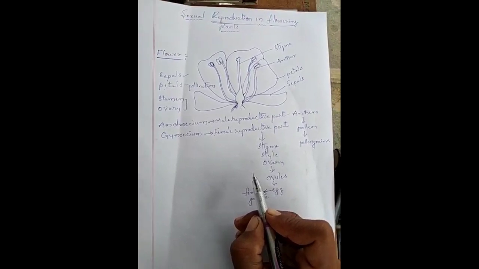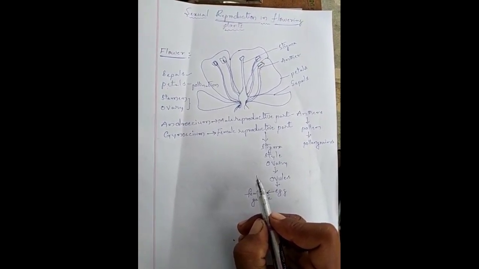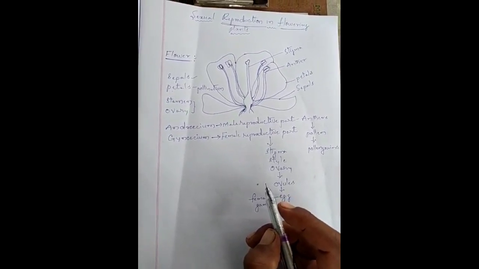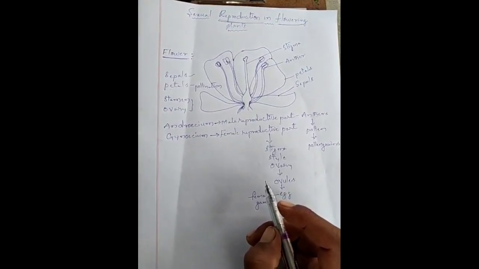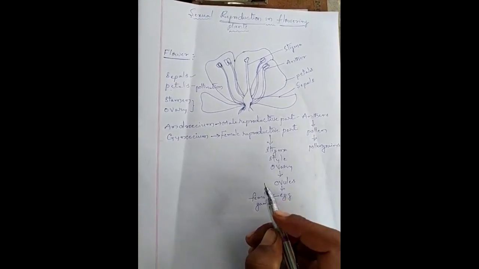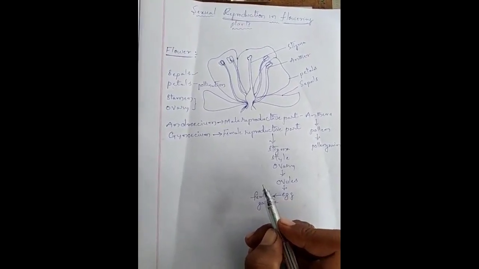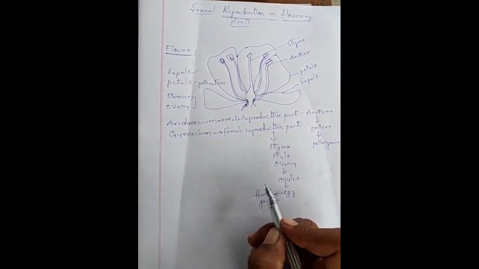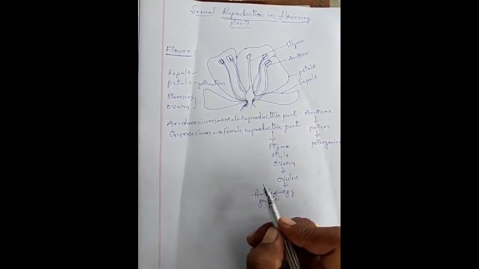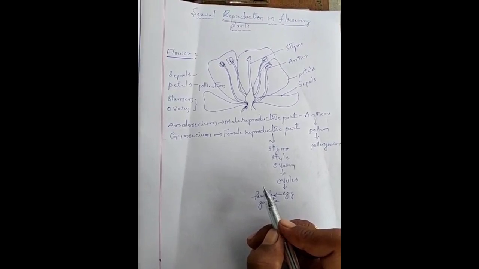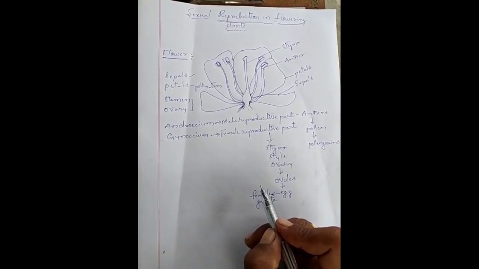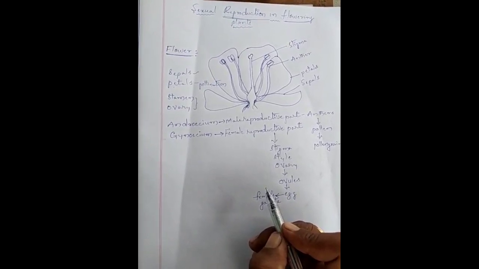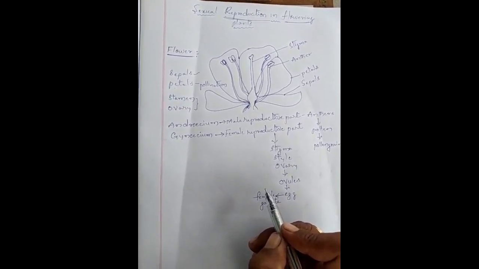Whereas the calyx and corolla, the sepals and petals, are the non-essential parts of the flowering plants because they help in protection and in attracting insects for pollination.